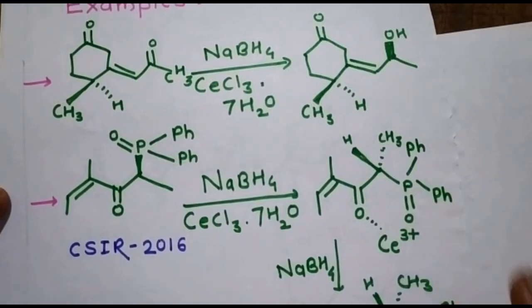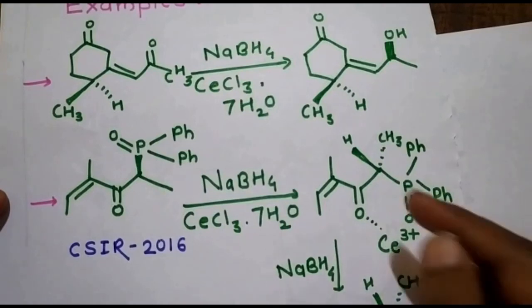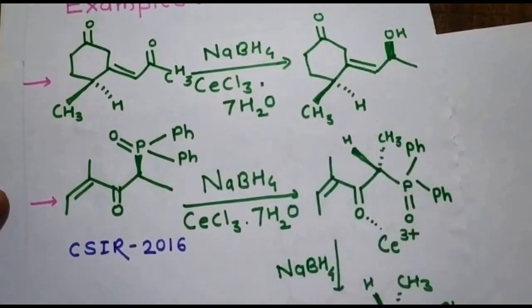So the attack of the hydride ion is from the less sterically hindered side. The hydride ion is transferred from above, so the OH group will form below the plane.